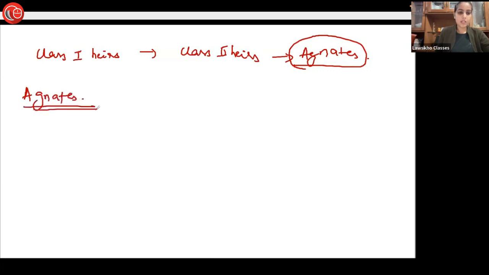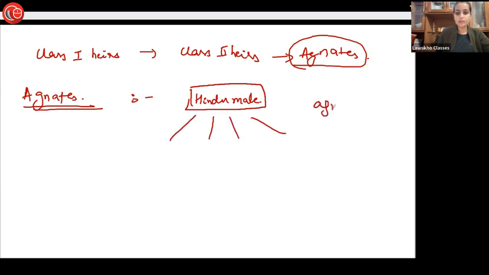First we have to see whose property is getting devolved. A Hindu male, correct? So he is the person who has some relations who are known as agnates. So we have to see who are agnates.